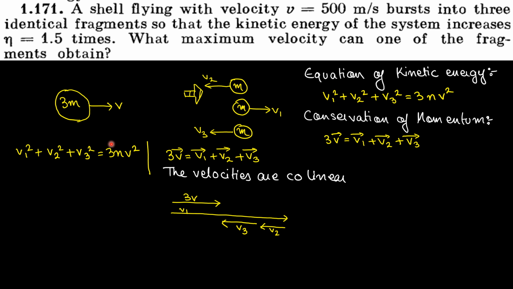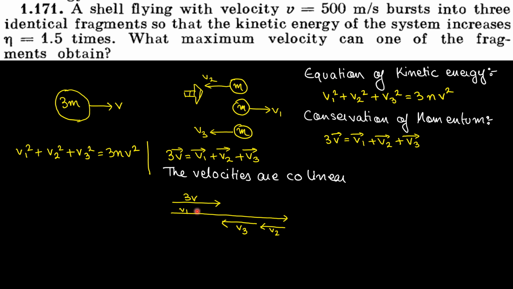The equation of kinetic energy says that the final kinetic energy is equal to n times the initial kinetic energy. That means v1 square plus v2 square plus v3 square should be equal to 3nV. This 3V is fixed, you cannot change it. Your idea was to make v1 very large.